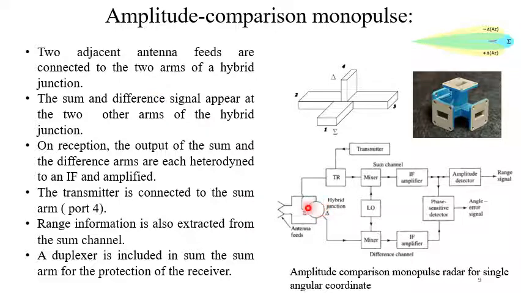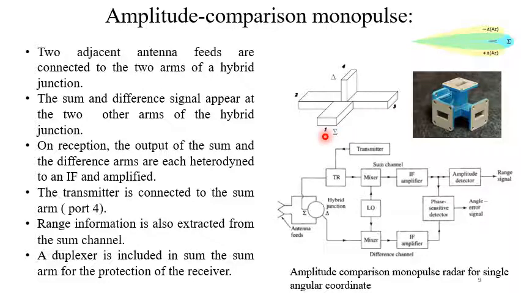Now the hybrid junction is a microwave passive component. It is a 4-port microwave passive component. This is a picture of a hybrid junction. Well, there are several types of hybrid junction. We have used here, just for understanding purpose, the magic T. So this is the magic T or hybrid T junction. Rat race coupler may be another example of such a hybrid junction.